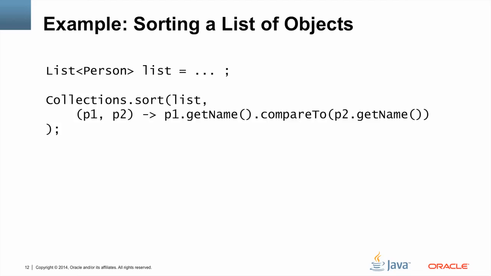We can reduce the clutter further. Since we are sorting a list of Person, the comparator function must be a comparison of two persons. The compiler knows this, and so it uses type inference to determine the types of the parameters. We've left off the type declarations, making the lambda expression even more concise. Note that Java is still statically typed. The types of p1 and p2 are still Person. They are determined at compile time. If the compiler doesn't have enough information to infer what types they are, it's a compile time error.